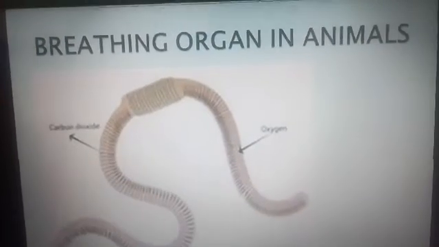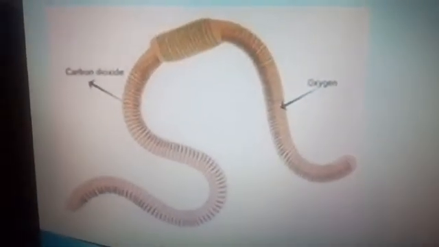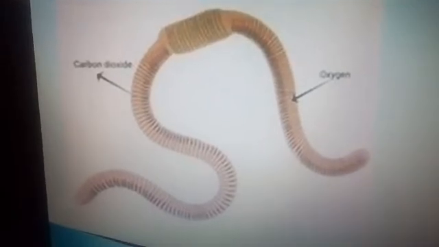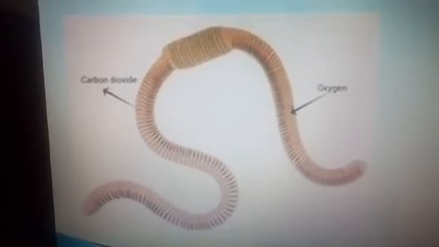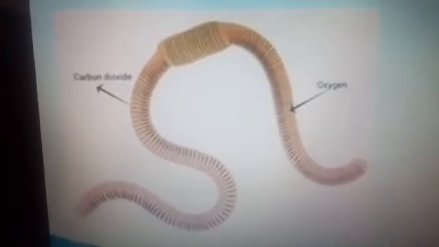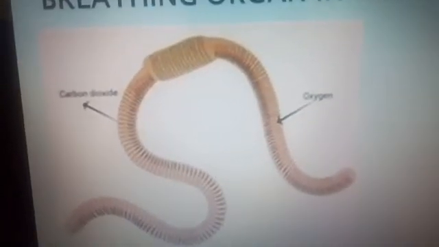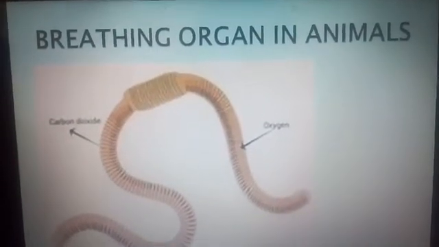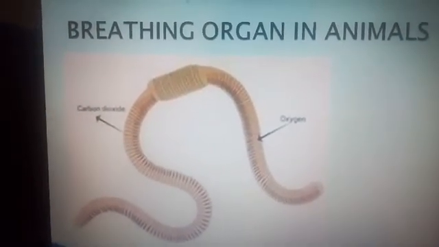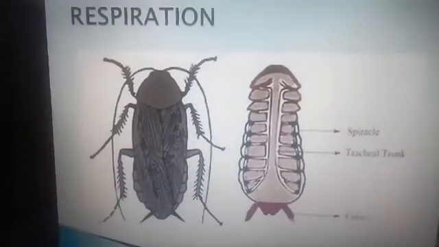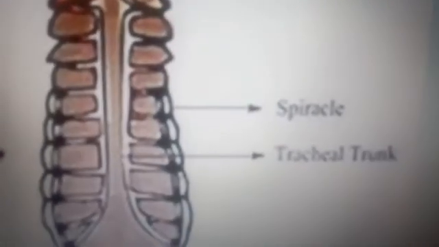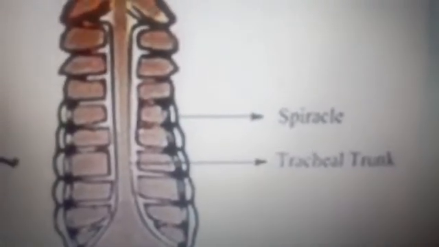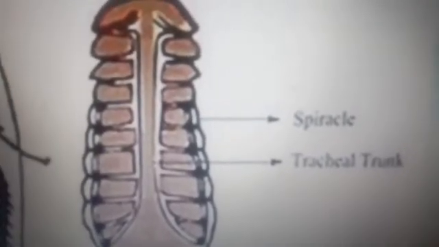Now next, this is earthworm. Earthworm is an insect. Here, where is it present? It is present in the soil. From the soil, the oxygen which is present in the soil, the skin helps to take in oxygen and lets out the carbon dioxide. The breathing organ in earthworm is the skin. Now this insect, cockroach, here also for insects they need spiracles. What is needed for insects? Spiracles is the respiratory organ which helps for taking in air.